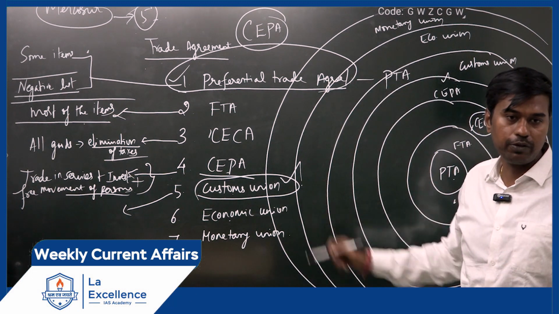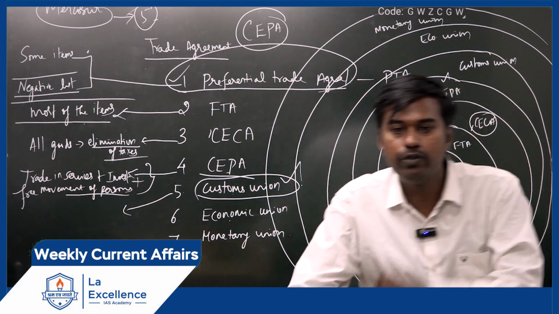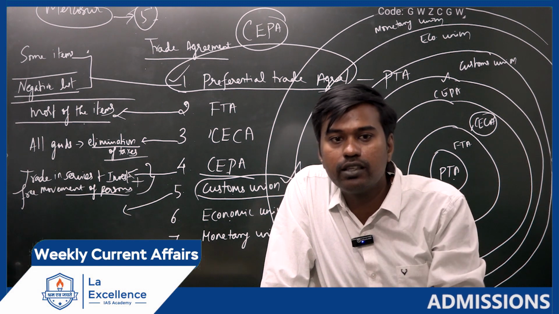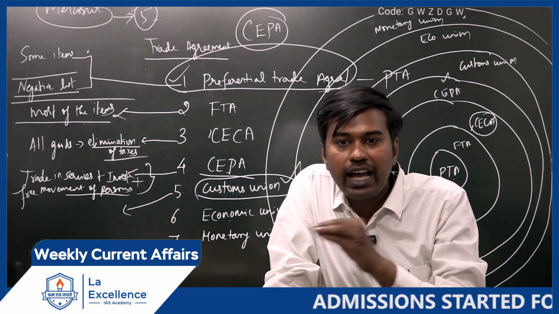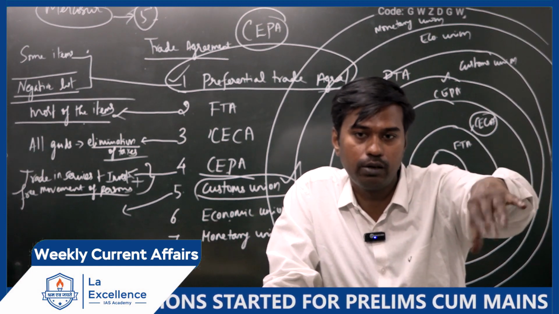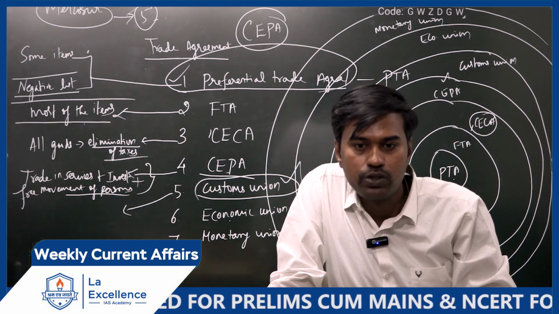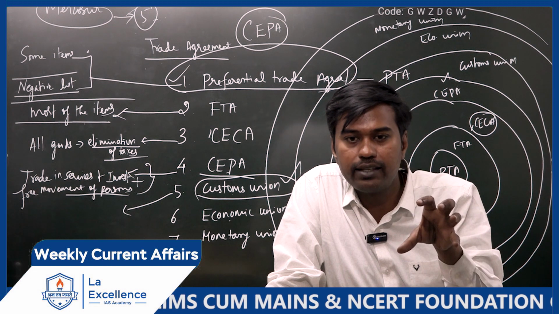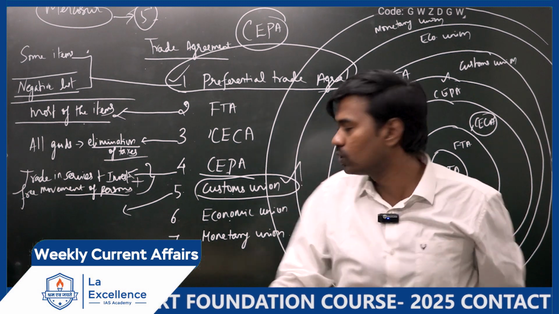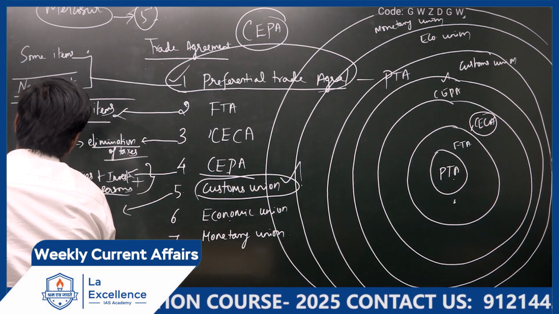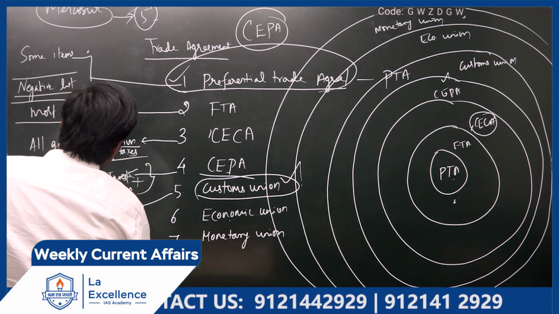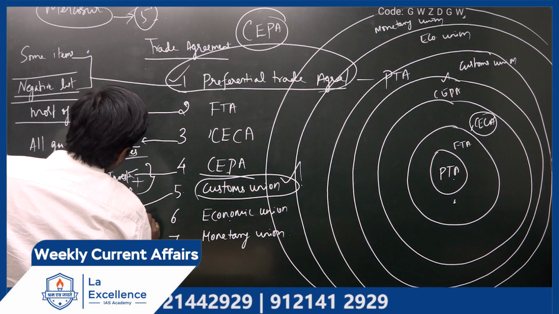Let's take customs union. What we will tell Mercosur countries is, when we export our basmati rice to your country, at the time when the Indian good is reaching the ports of your city, they have to have a common mechanism to approve your goods to enter the country. Is it clear? Those trading mechanisms and procedures are there, no? Those procedures will be very much simplified in the case of customs union. So they will have a common policy on external barriers.